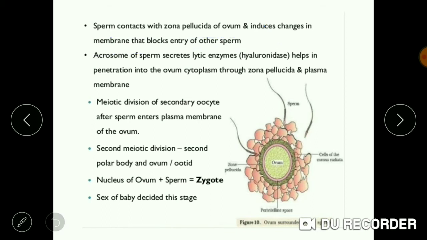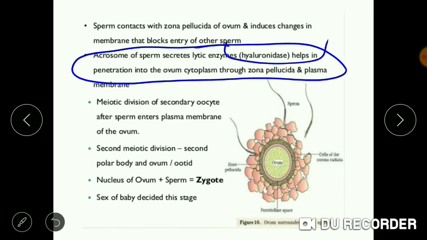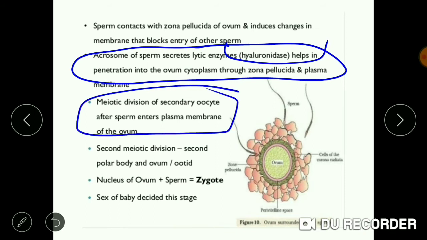The acrosome of the sperm secretes an enzyme known as hyaluronidase. Hyaluronidase helps in penetration into the ovum cytoplasm through the zona pellucida and plasma membrane. The meiotic division of the secondary oocyte takes place after the sperm enters the plasma membrane of the ovum. This second meiotic division results in the formation of the second polar body and the ovum, which is also known as the ootid.